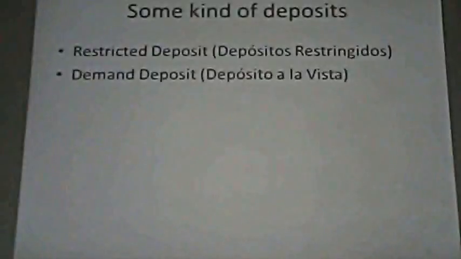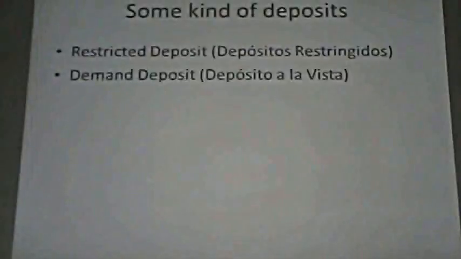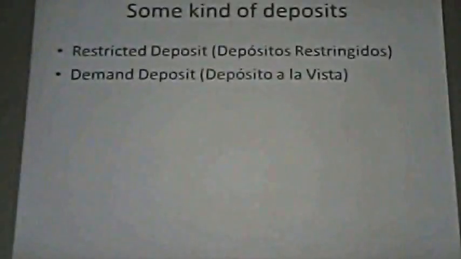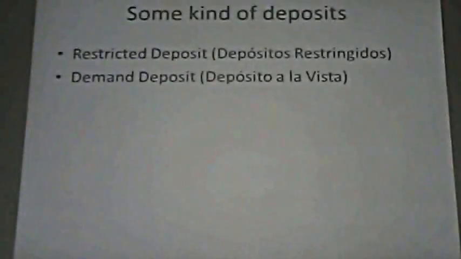Then, if you have these restricted deposits, you can't use them because they warrant a credit, for example. By this, we call them restricted deposits. And we have demand deposits. We have seen demand deposits in chapter 1. In other chapters, this is in Spanish, depósito a la vista, or cuenta corriente. It means that you can use this deposit, these funds, at every moment without restriction.